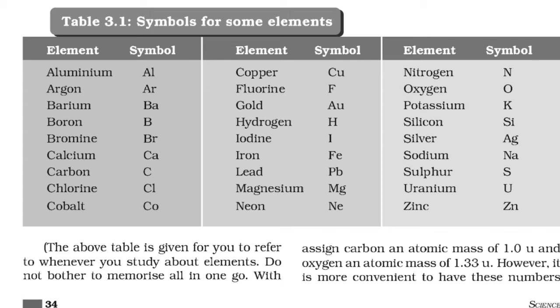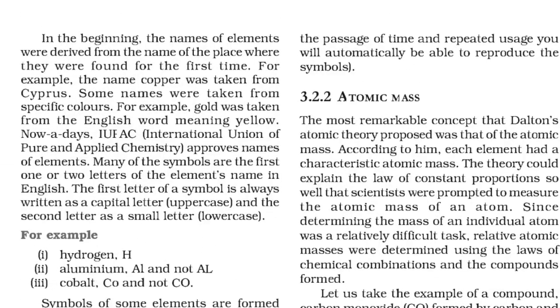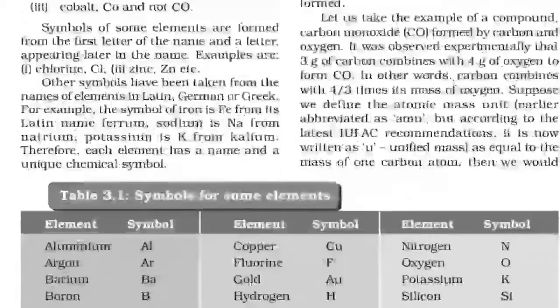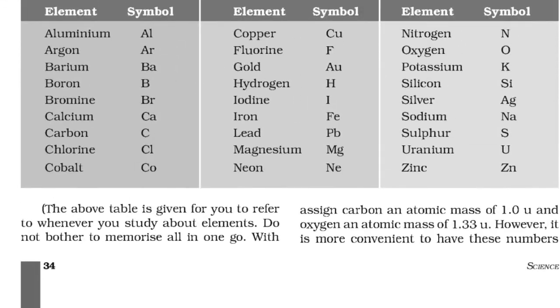Now we will see atomic mass, the next part. About these symbols, you try to learn their names and symbols as many as you can. Slowly you will learn and you will know more about them. Don't try to memorize in a single day.